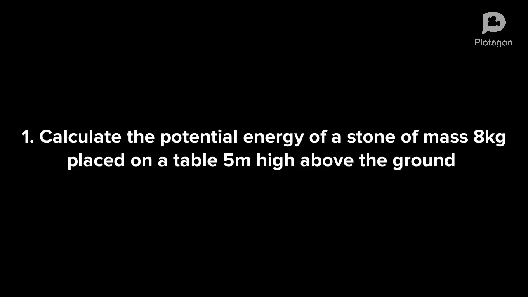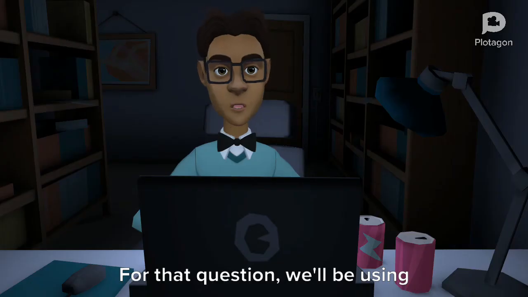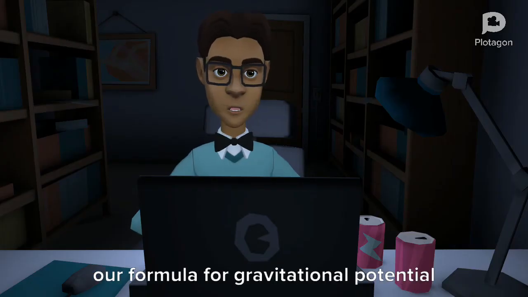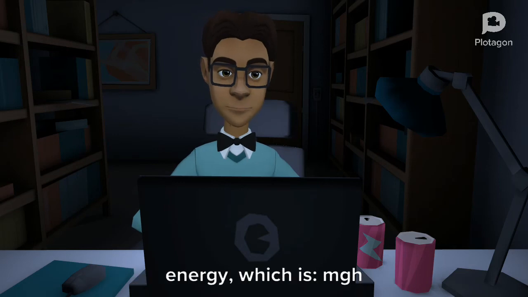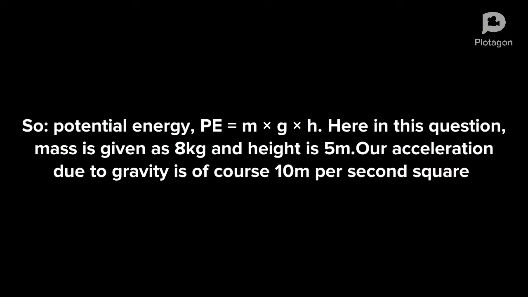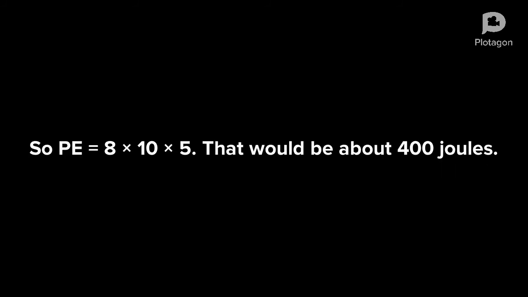1. Calculate the potential energy of a stone of mass 8 kilograms placed on a table 5 meters high above the ground. For that question, we'll be using our formula for gravitational potential energy, which is mgh. So, potential energy, P equals m times g times h. Here in this question, mass is given as 8 kilograms and height is 5 m. Our acceleration due to gravity is of course 10 meters per second squared. So P equals 8 times 10 times 5. That would be about 400 joules.